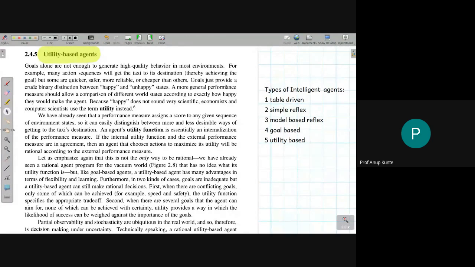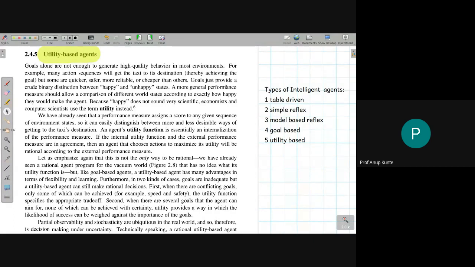We want the agent to survive and be called intelligent over a number of interactions, not just one.